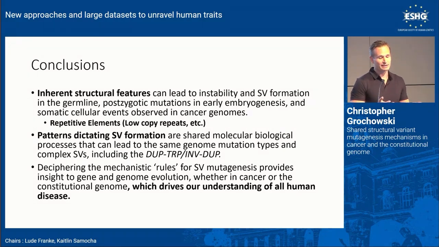The patterns dictating SV formation are shared processes, so the dup-trip-inverted-dup is found not only in constitutional disease, but is also one of the 12 most prevalent mutational signatures in cancer. And all of this drives our understanding of how these mechanisms work in all disease states, cancer as well as constitutional disease.